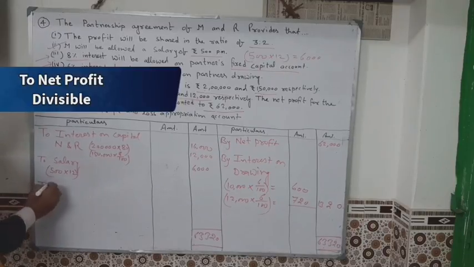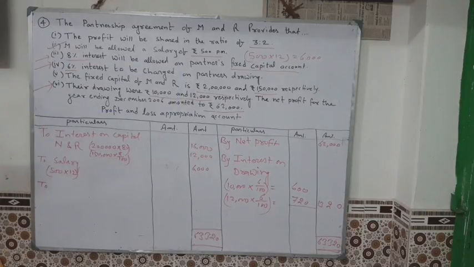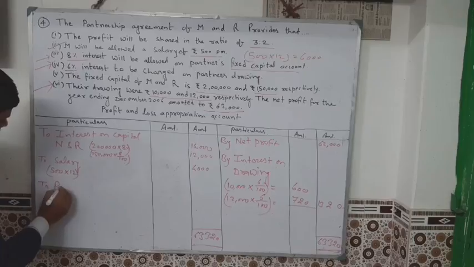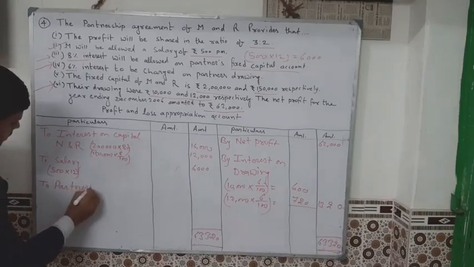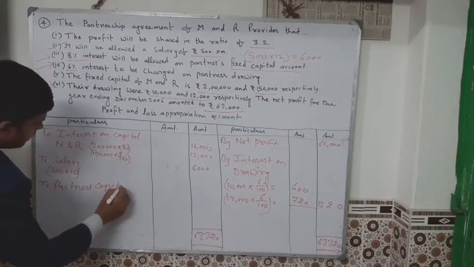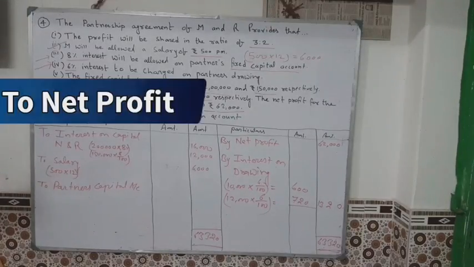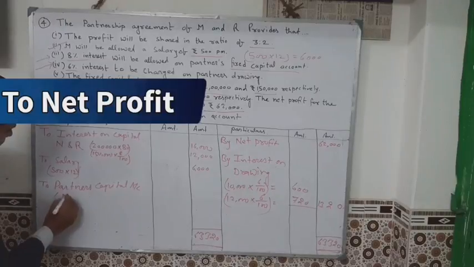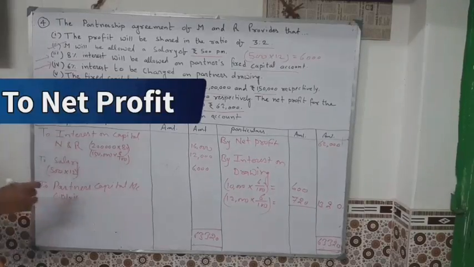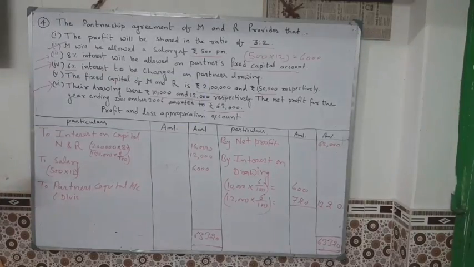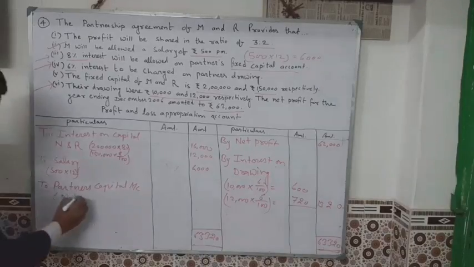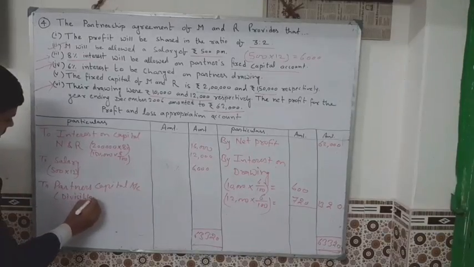In the previous sums you have two partners' capital accounts, two partners' capital account, or you can also write two net profit. In the bracket you can write two divisible. Okay.